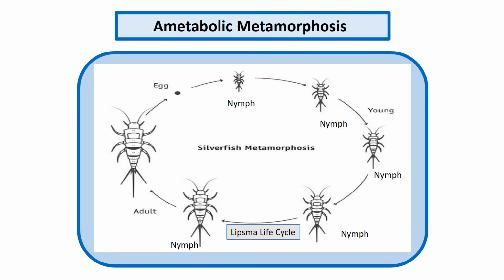First of all, we will discuss ametabolic metamorphosis. In ametabolic metamorphosis, the young, which hatches from an egg, is a miniature of the adult and is called nymph. It differs from the adult in the presence of immature reproductive organs. It becomes an adult after several moltings and growth. These insects are called apterygota because they lack wings. For example, lepisma or silverfish. Such insects are ametabolic as there is no metamorphosis.